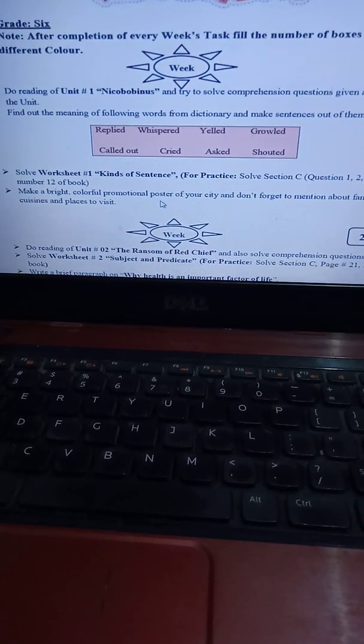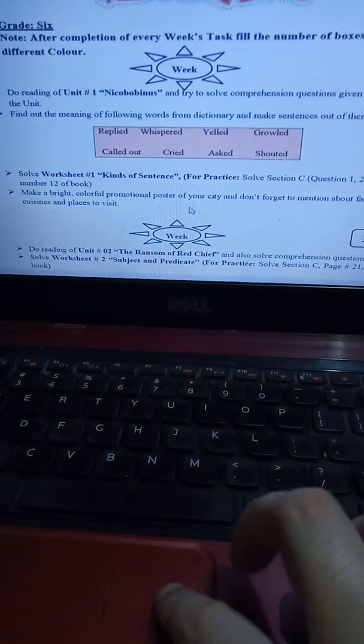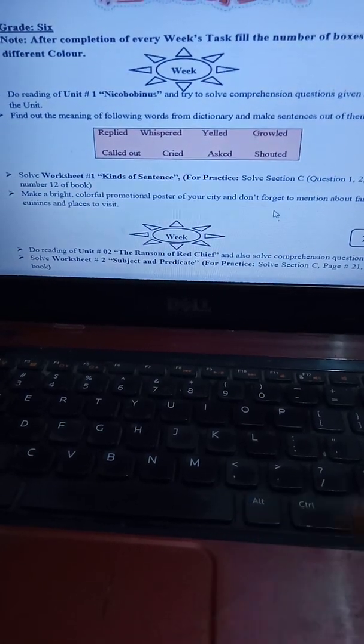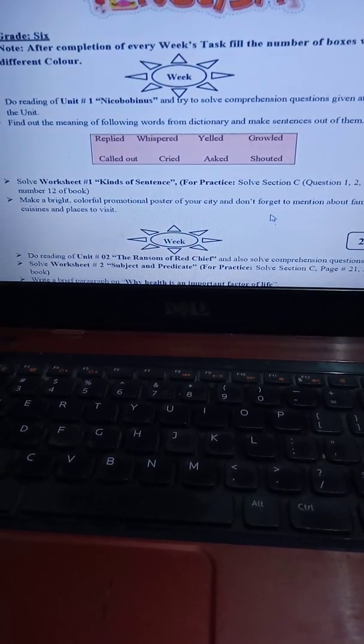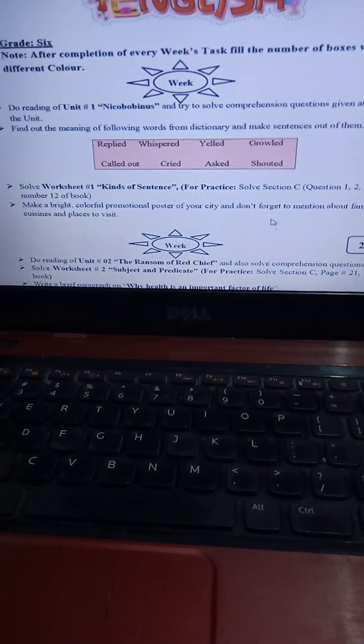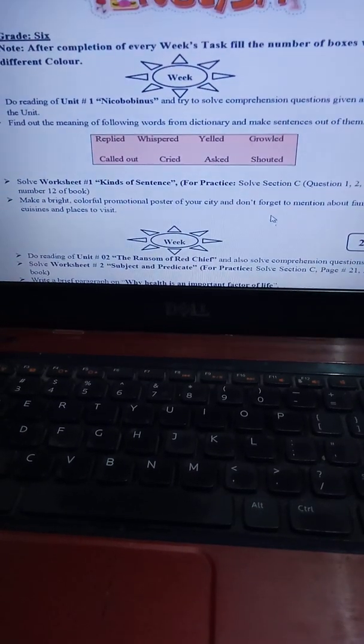Okay, so moving towards the next task, you have to make a bright, colorful poster of your city, and don't forget to mention the famous cuisines and places to visit. So you just have to promote your city and focus on the positive aspects of your city.